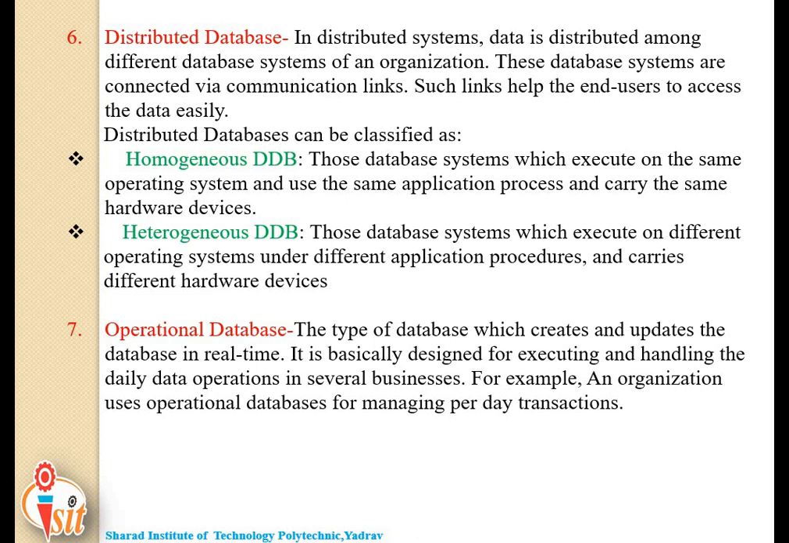The next one is operational database. Information related to operations of an enterprise is stored inside this database. Such kind of database is generally organized on functional lines like marketing, production, employees, customer service, etc. Operational database is creating and updating the database in real time. It is basically designed for executing and handling the daily data operations in several businesses.